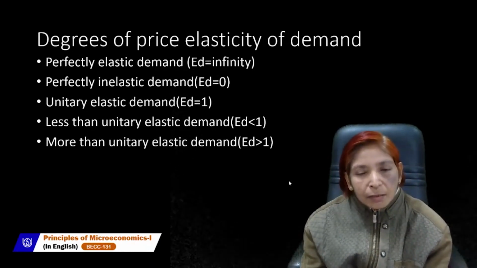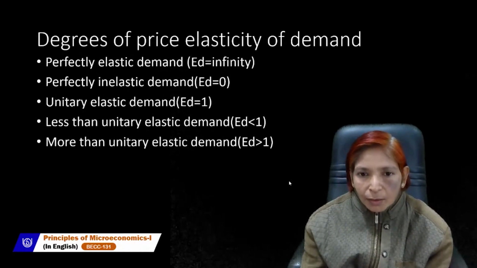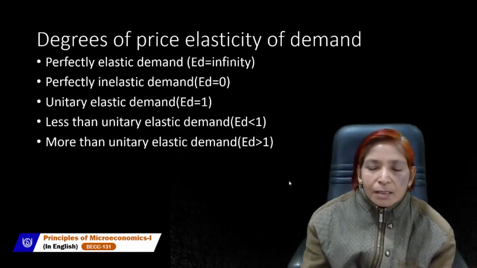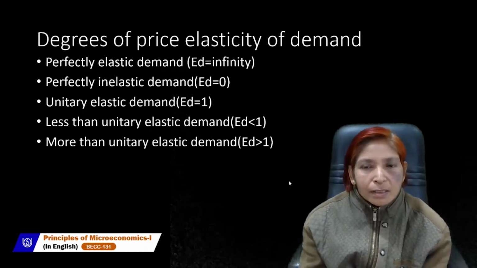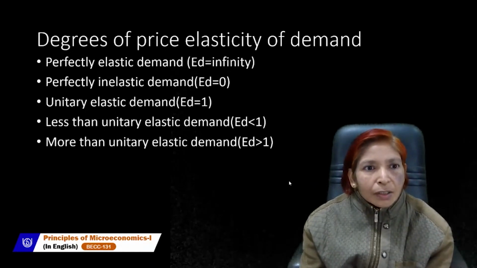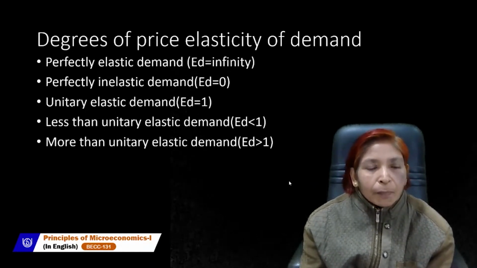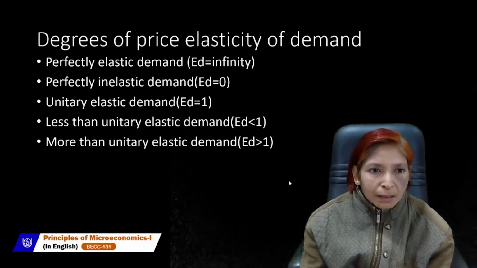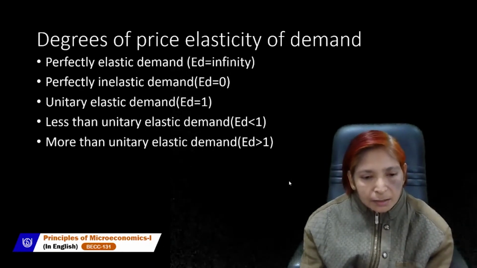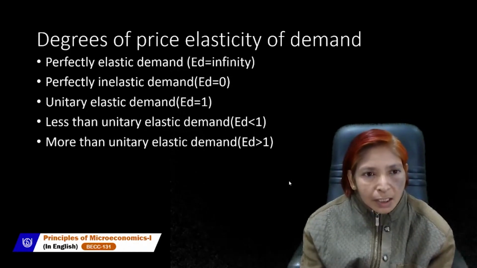Elasticity of demand may be less than 1 or may be more than 1. So degrees of price elasticity of demand are always 5. These 5 degrees are: one is perfectly elastic demand. If we say that demand is elastic, what is the meaning of elastic?